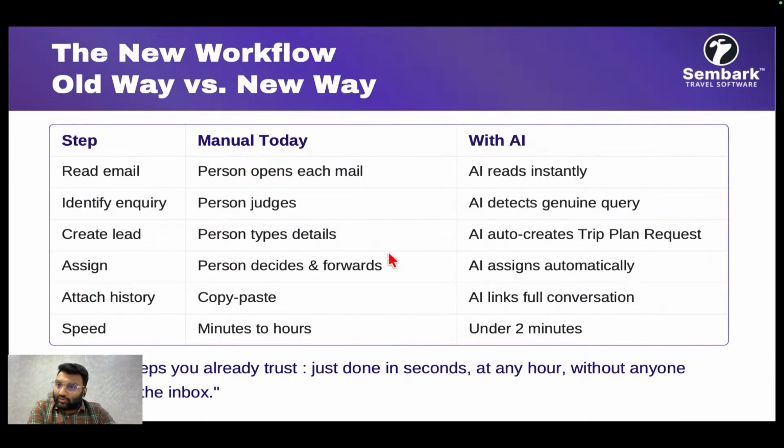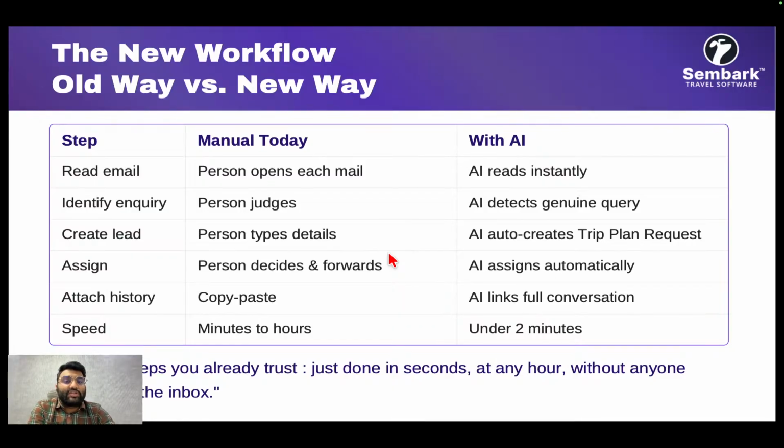The old way was that one person would read the email and judge whether it's a query or not, then refer to the email, paste it in the CRM, assign it, and move forward. This would definitely take minutes or sometimes even hours just to reply with the first quotation. But AI will read the email instantly, detect a genuine query, create a lead, assign it to the right person automatically, and link the full conversation within 2 minutes.